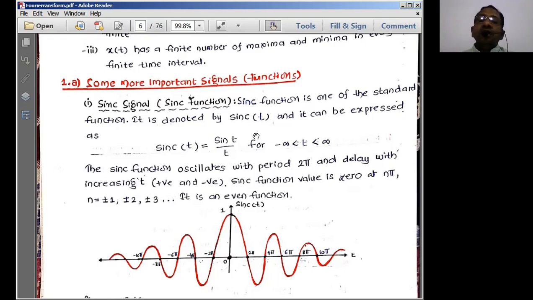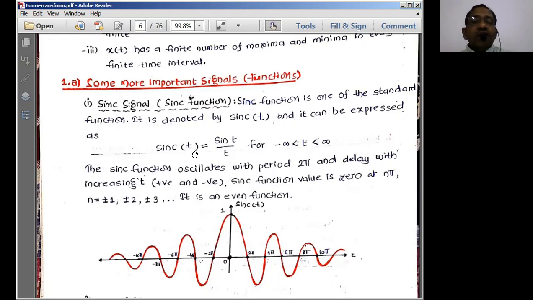Write this as SINC only. Don't write SINK, because so many students are writing this as SINK. Please write only SINC, because it is a signal representation. If you write SINK, the examiner puts 0 marks for that particular answer. So please make this note.